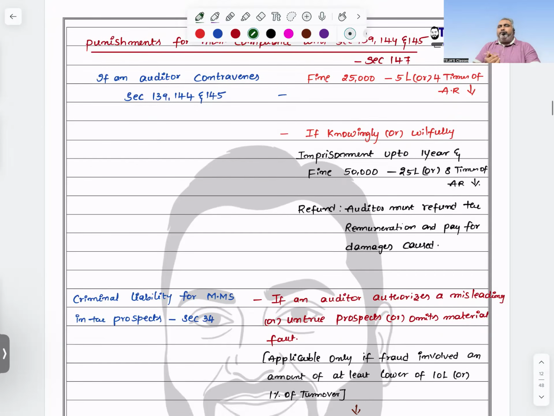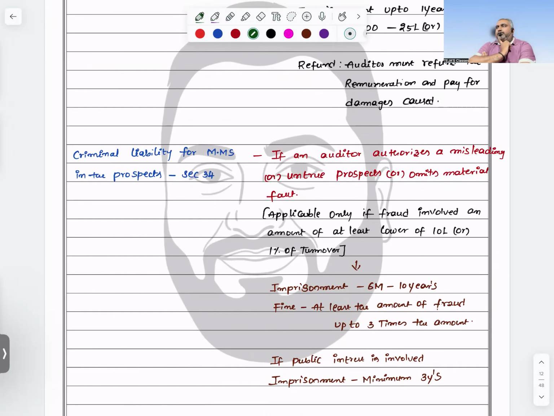Okay. In case you attracted any criminal liability for material misstatement in the prospectus, that means something is wrong in the prospectus and you accepted, agreed, or approved it, then automatically Section 34 will apply. But this section is applicable only when the fraud involves an amount of at least the lower of 10 lakhs or 1% of turnover. Up to that, they are encouraging it simply. If anything less than that, okay.